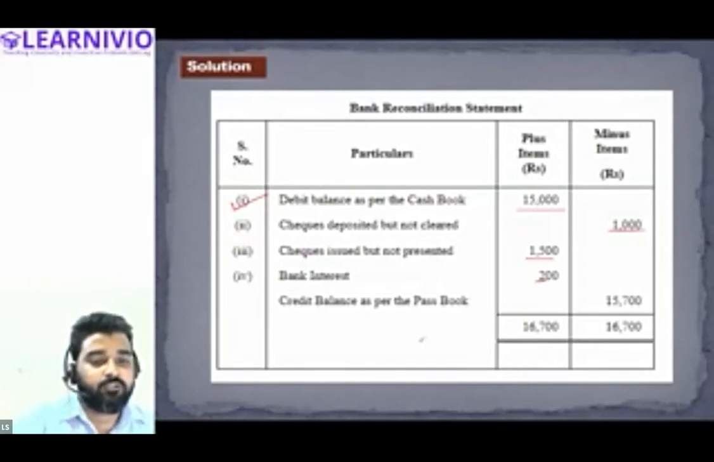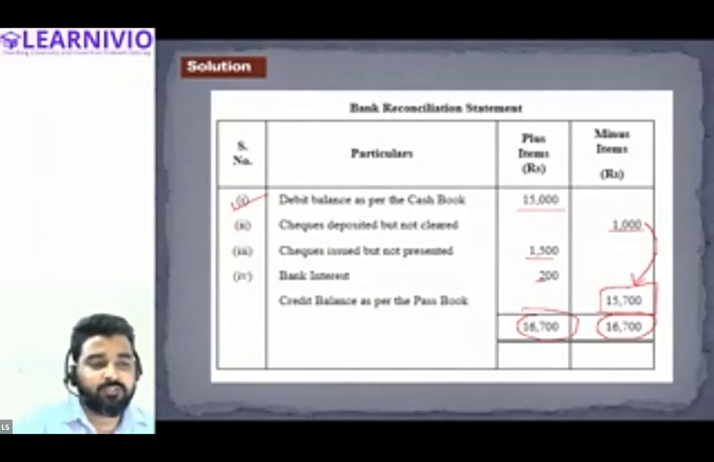So finally, the credit balance as per passbook must be how much? Credit balance as per passbook must be 15,700. This is the credit balance as per the passbook. And when we add this 1000 to the 15,700, the balance as per passbook and the balance as per cash book will become the same, 16,700.